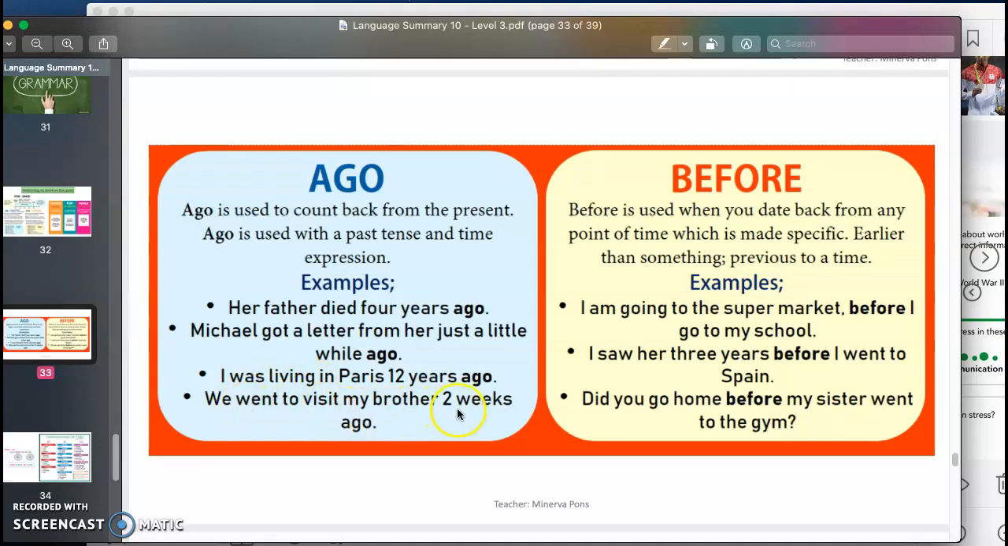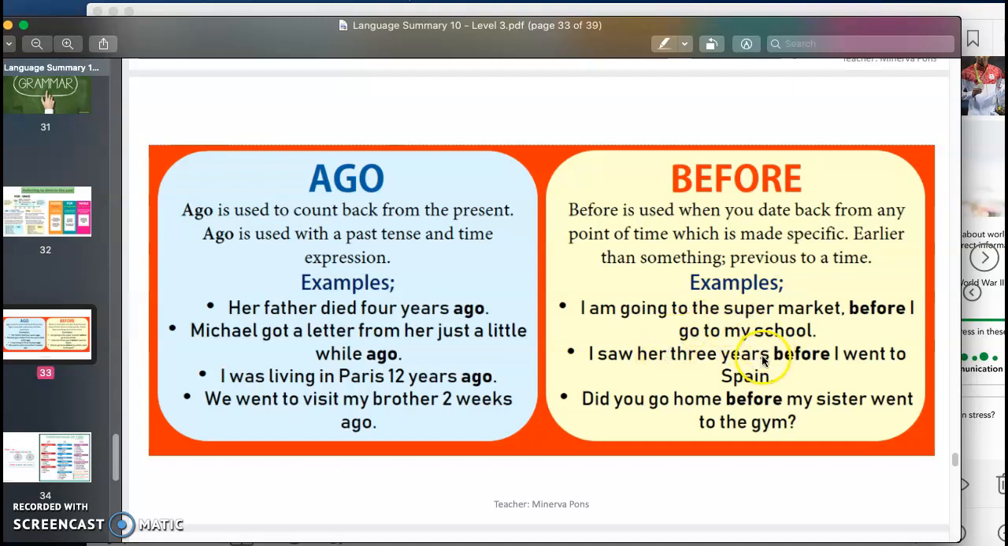We went to visit my brother 2 weeks ago. So again, from today, 2 weeks in the past, 2 weeks ago, we were visiting my brother. And then we use before. Before is used when you date back from any point of time which is made specific, previous to a time, earlier than something else. So basically you use before to indicate that an action is going to happen before another action happens. I'm going to the supermarket before I go to school. So first I'm going to the supermarket, and then later I'm going to school.